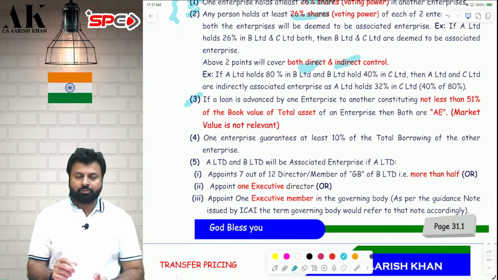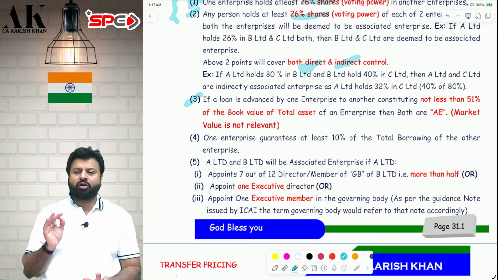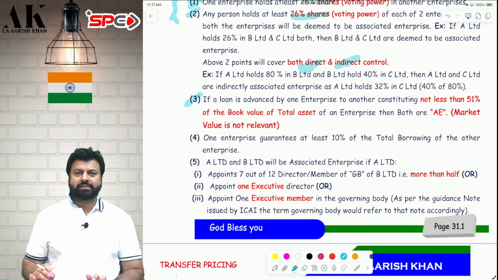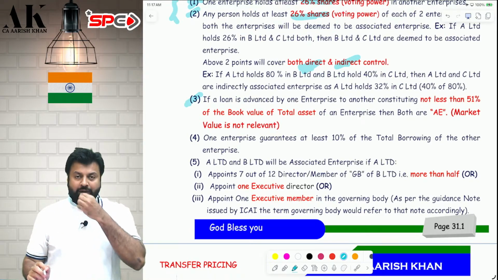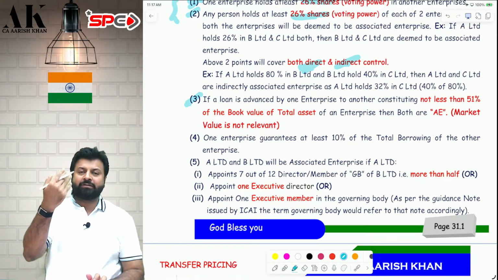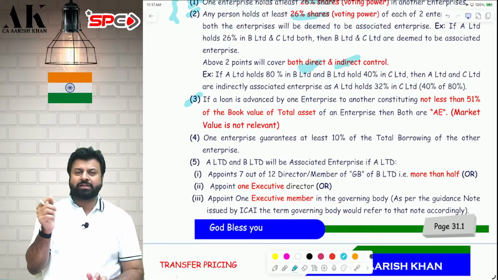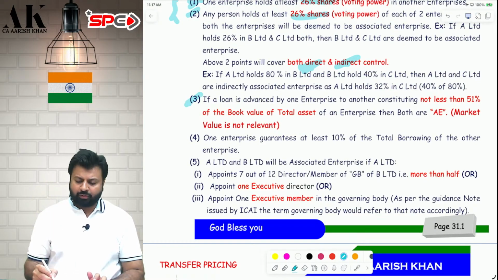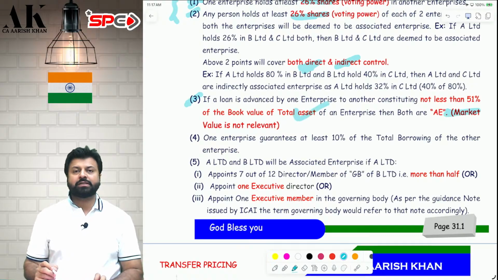Point number 3, let's come to one of the most important points, one of the most commonly asked points. If I finance 51% of the book value of your assets, then we both are associate enterprise. So I am supposed to take your book value of assets and then how much I have given as a loan. If that comes to 51% or more, we both are associate enterprise. Now, fair market value of asset is not important. What is important is book value of asset.